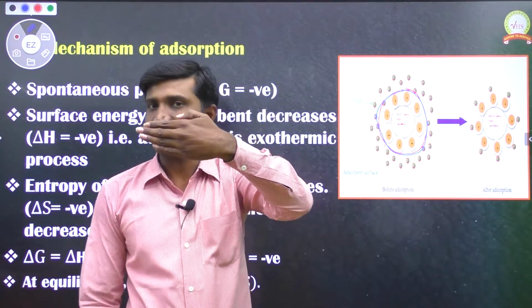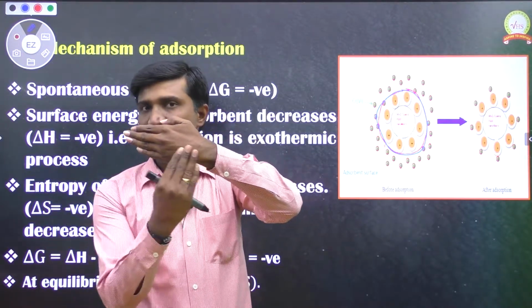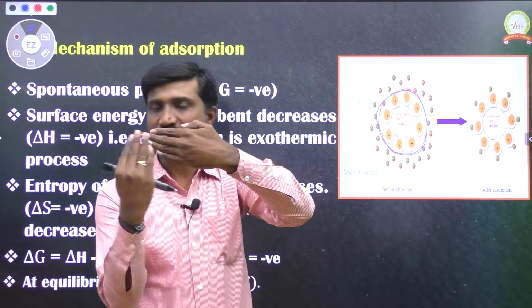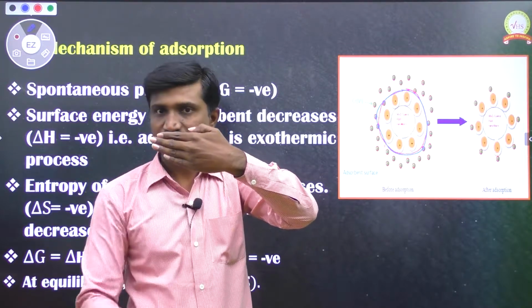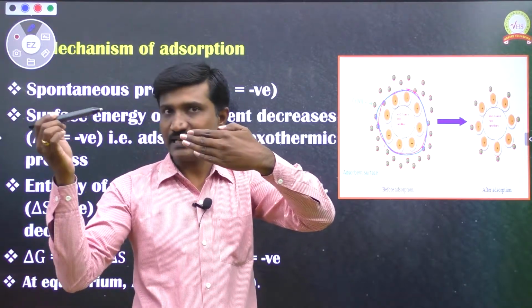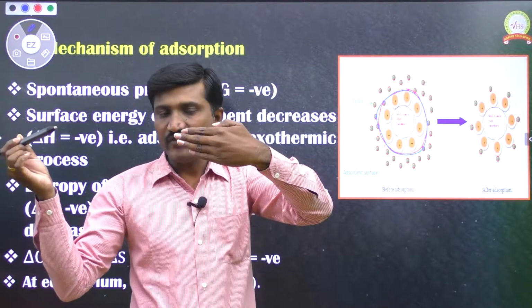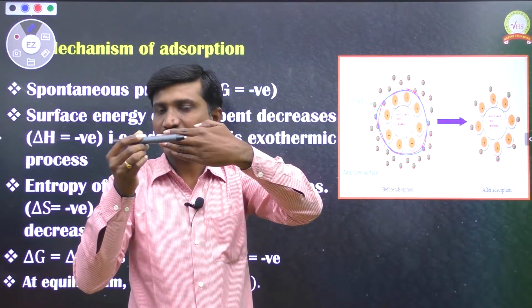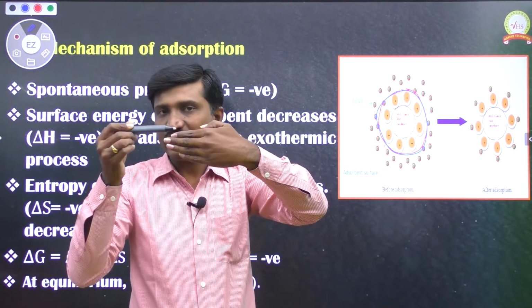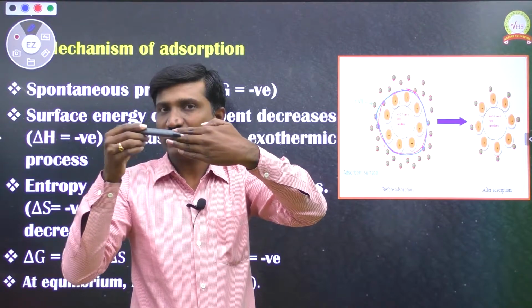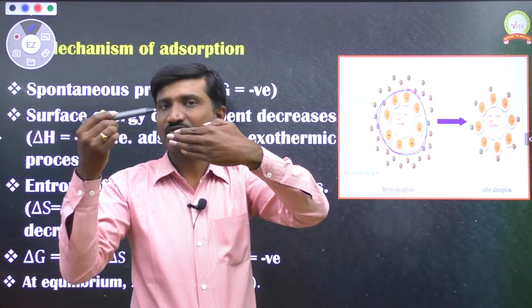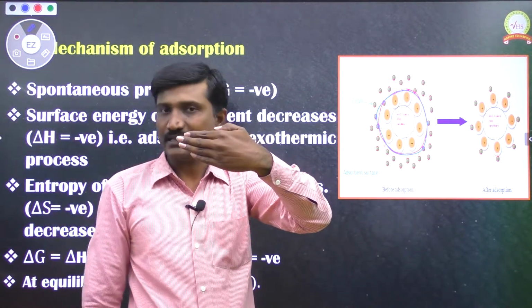Let us take this as the adsorbent. The molecules present on this adsorbent surface are in a free state. Let us take this as an adsorbate molecule. When it approaches and, say, this much portion of the surface binds to this adsorbate, then this much free surface decreases.